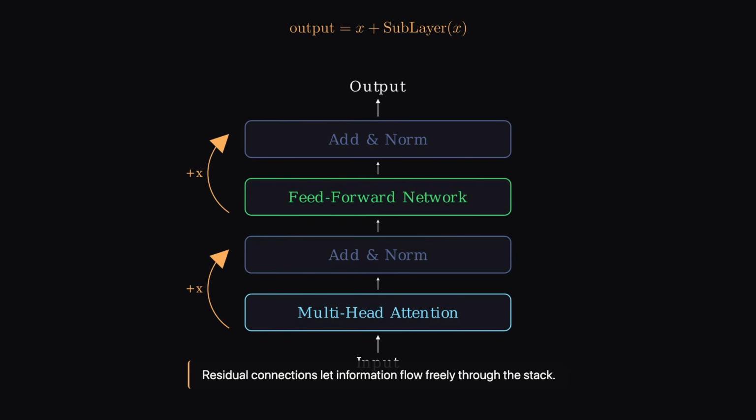After all those layers, the model has a final hidden vector for the last token position. This vector is projected through one more matrix to produce a score for every token in the vocabulary, tens of thousands of scores. These scores are called logits. A softmax turns them into probabilities. The model can then sample from this distribution. Maybe the has a 30% chance, a has 15%, my has 8%. A temperature parameter controls how adventurous the sampling is.